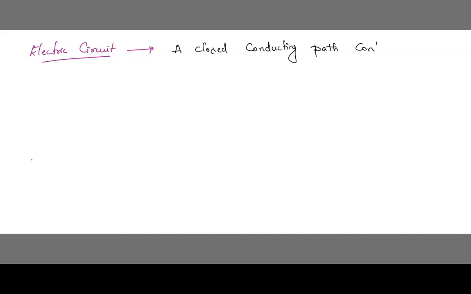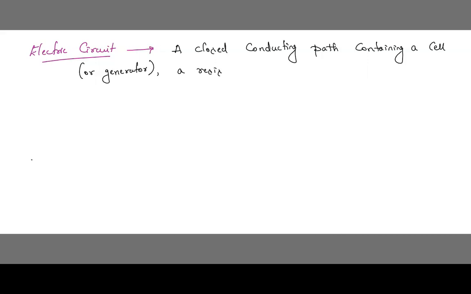Dear students, now we are going to solve the problems. Okay, children, we have one more definition for electric circuit. What is that? Take down: a closed conducting path containing a cell, or it is also called a generator.